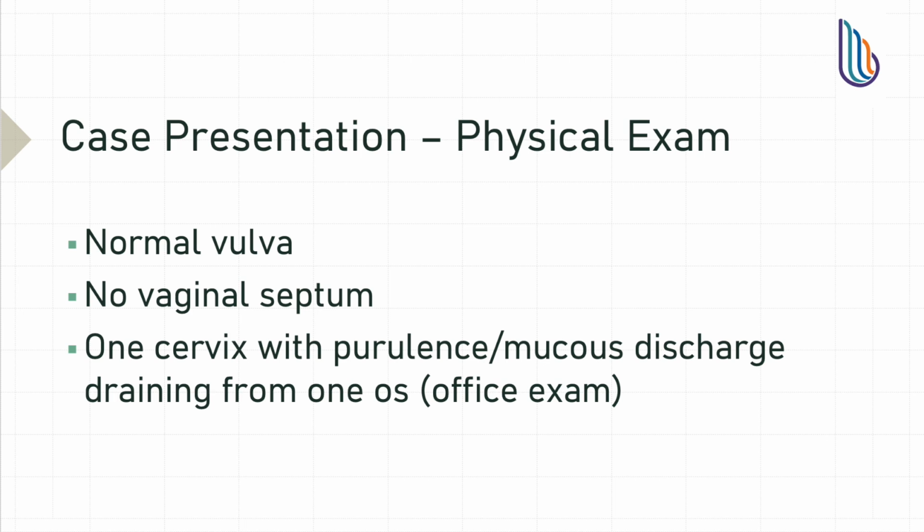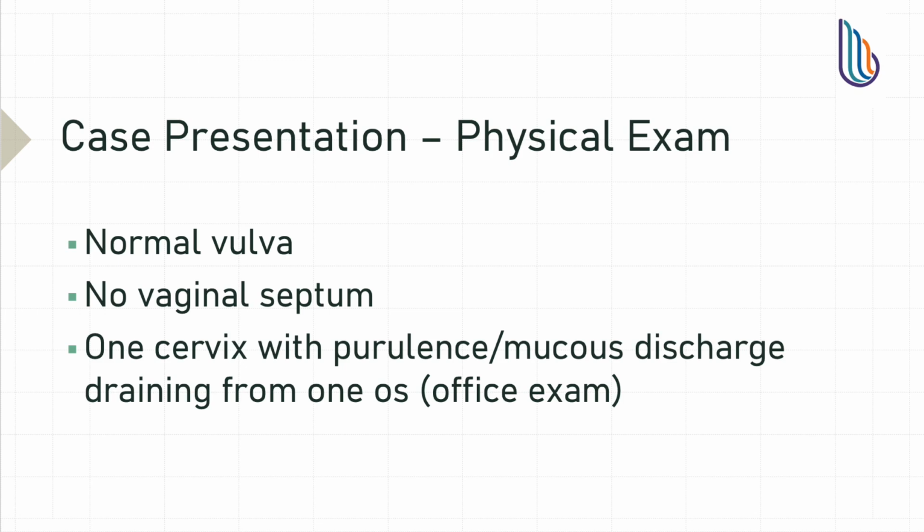On exam, she was found to have one cervix, from which copious purulent discharge was draining. There was no evidence of a vaginal septum. A pre-reconstructive procedure MRI showed a didelphys uterus with a short upper vaginal septum. In addition, the distal aspect of the right ureteric remnant, ipsilateral to the renal agenesis, was connected to the upper